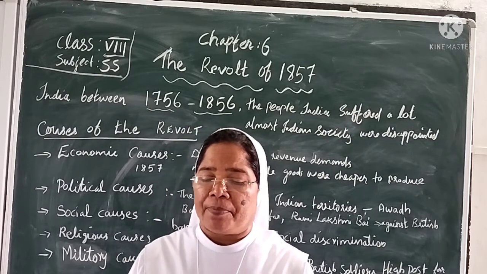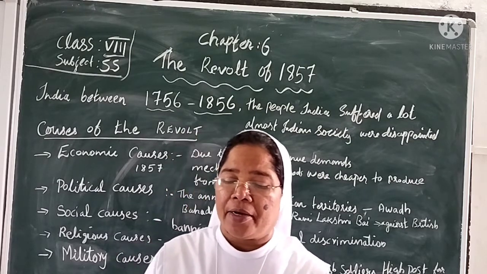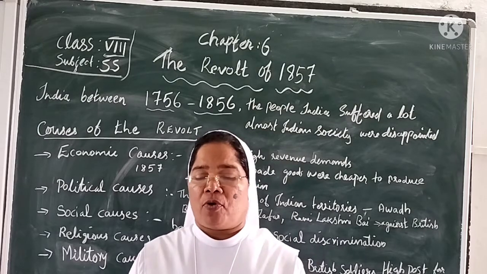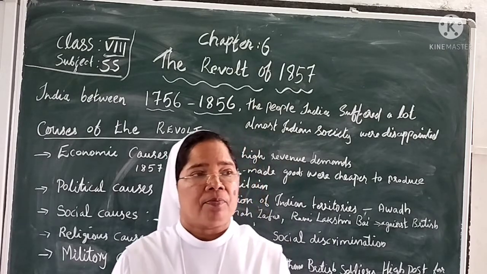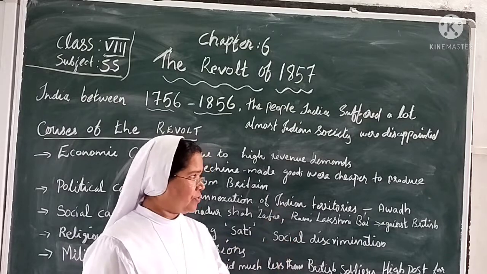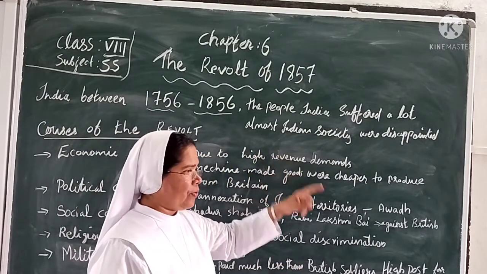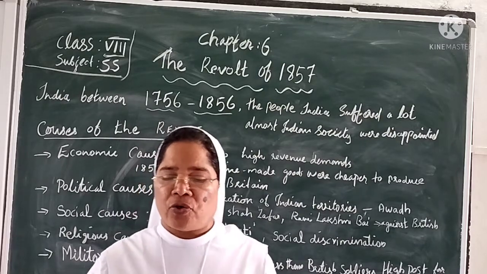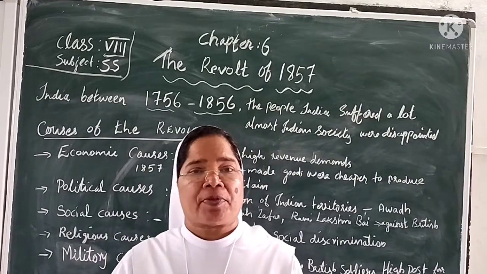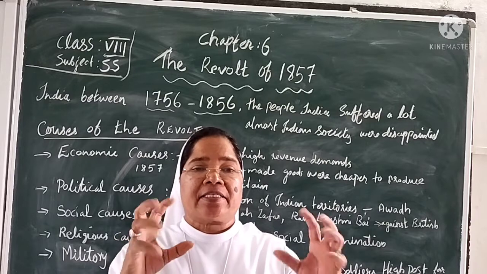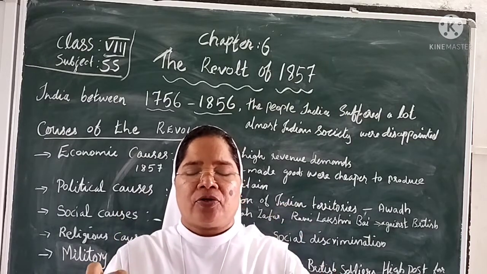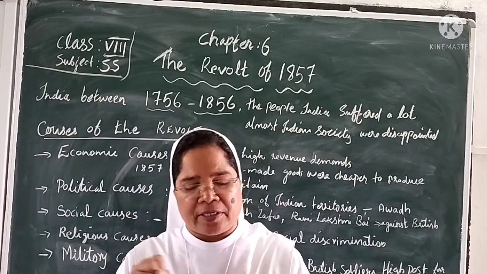So what happened? The peasants suffered due to the high revenue demand and the strict policy of collection. The first main point we have to study is the high land revenue demand and the strict policies of collection. Collectors were very strict. They forcefully collected the money from the peasants.